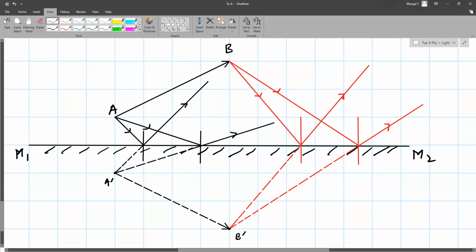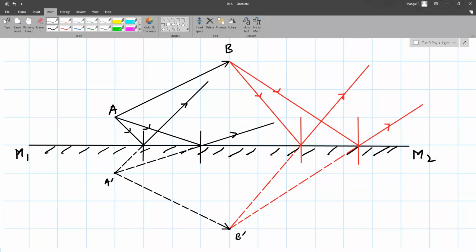Okay, sir, it has 4 lights coming down. It has 2 lines coming from each point: 2 lines from A, 2 lines from B. So can there even be more? Minimum there will be 2, and yes, then there will be more. To get an image of an object, you need at least 2 lines.